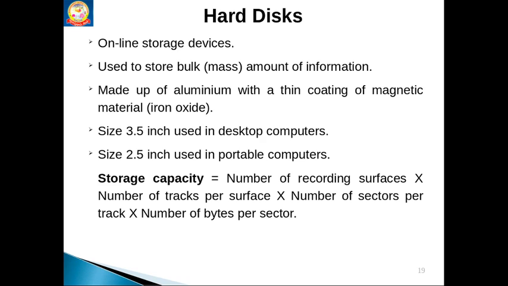So how can we calculate the total storage capacity? It is the number of recording surfaces, tracks per surface, sectors per track, and the number of bytes recorded per sector. This total gives us the storage capacity of the disk. Nowadays the storage capacity of a hard disk is 512 GB, or 1 terabyte, or 256 GB. The value is a multiple of 2.